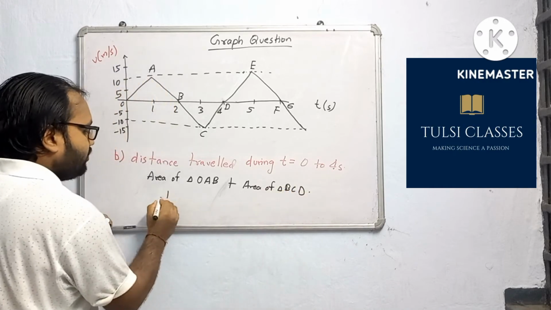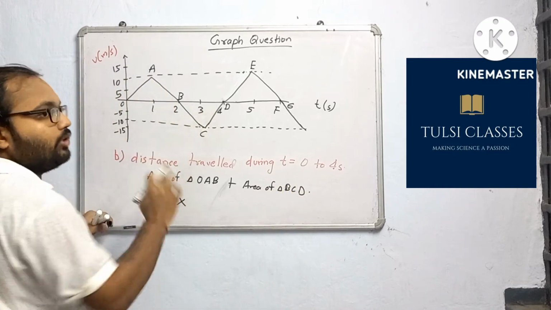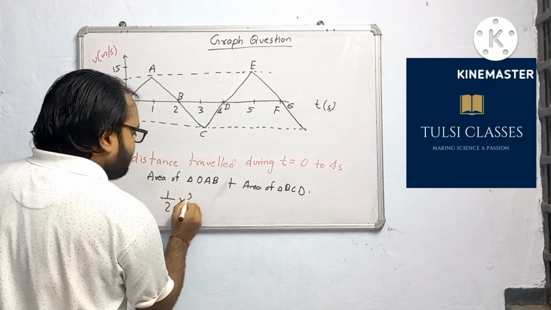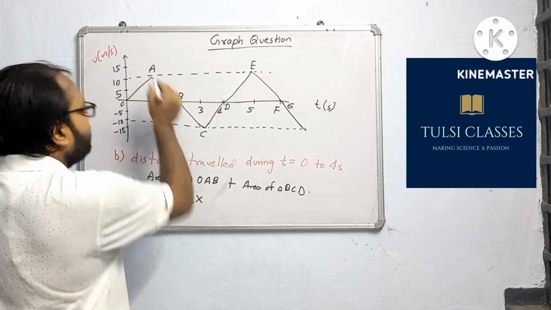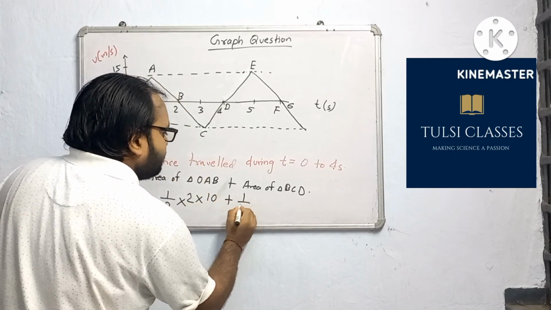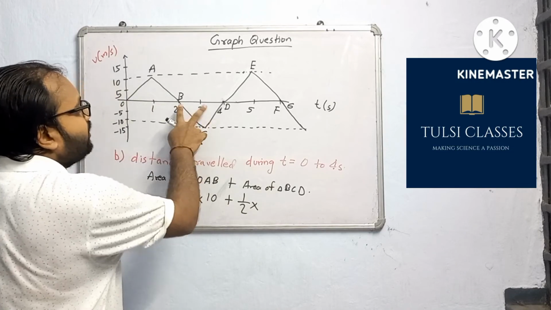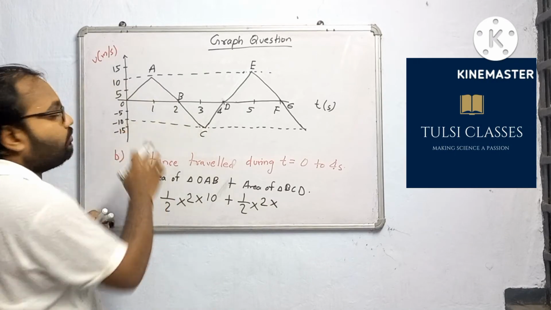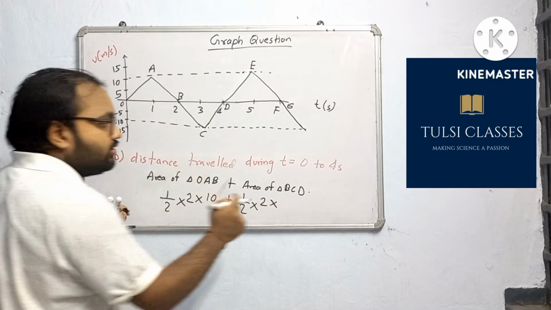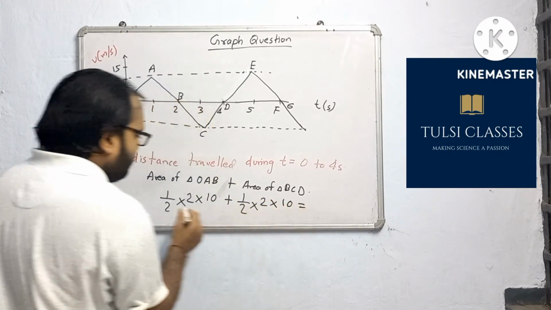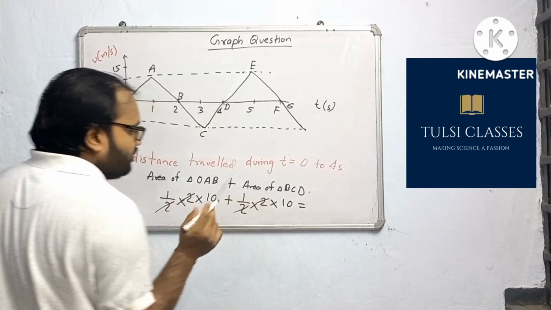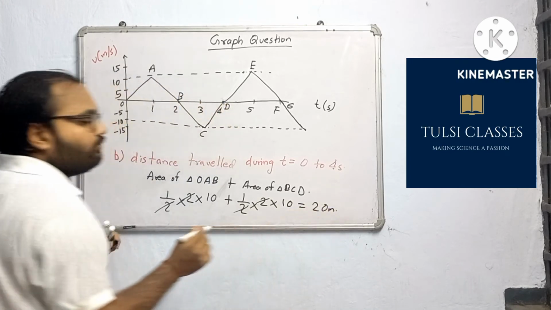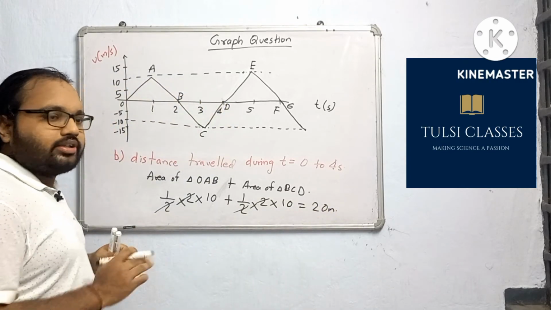Half into base into height, what is the height? 10, plus half into, for the BCD triangle, again 2 units is the base, half into base into height. Now we will not write minus 10 because we have to find the distance traveled, so we will write 10 only. How much will it become? Half, half, this gets cancelled. 10 plus 10, that is equal to 20 meter will be the answer for this question. Let us move to the next question.